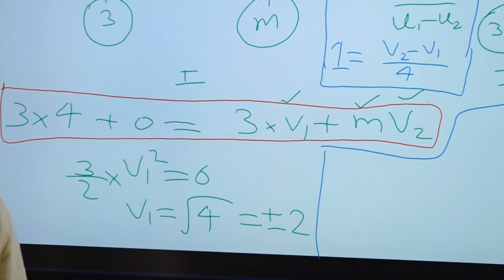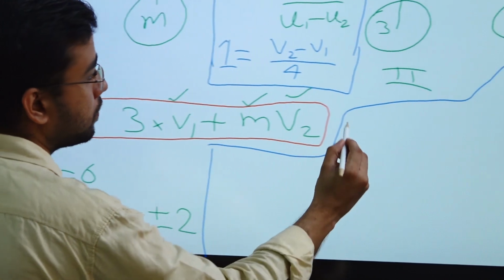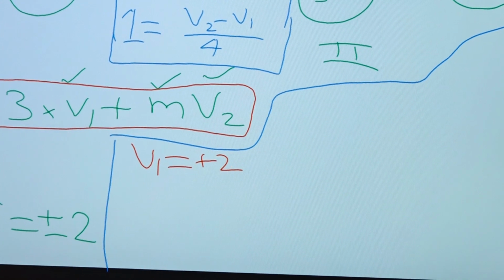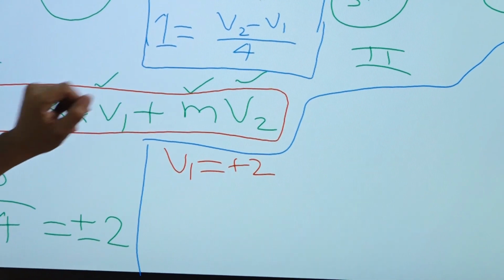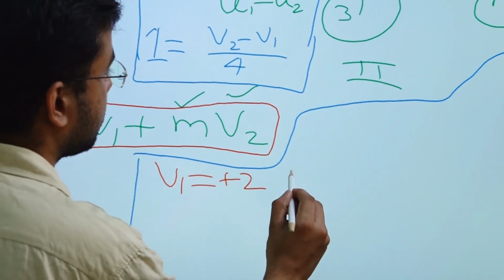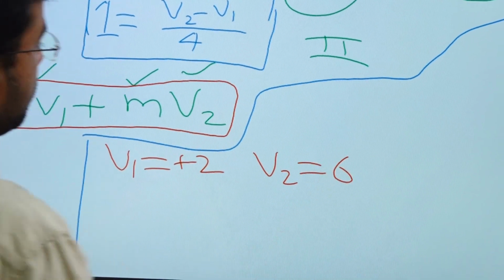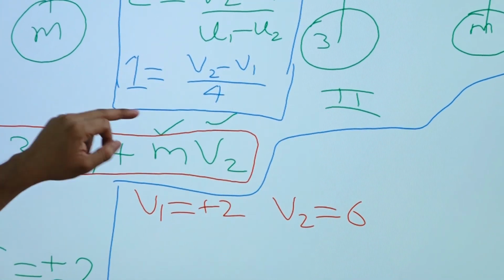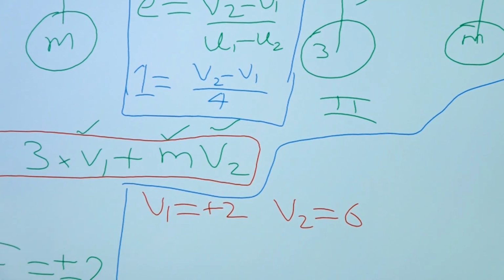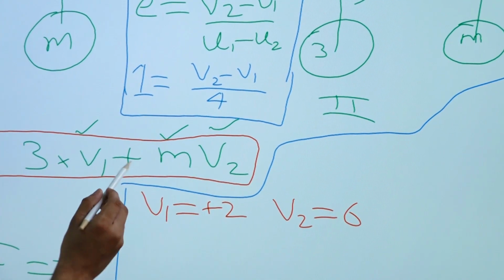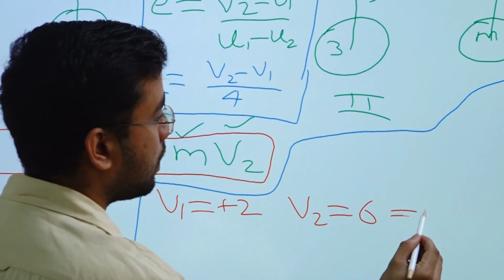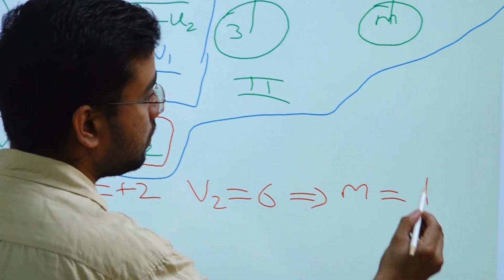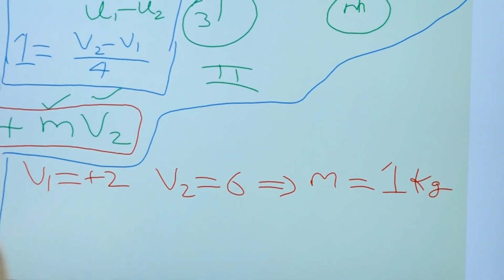So suppose first we will take V1 as plus 2. When V1 is plus 2, if you put it in this equation, what you will find? V2 as 6. Okay, you can see here 4 will go to the RHS, V1 will be plus 2, plus will add to the 4, and V2 will be 6. So when you put the V1 and V2 values here in this equation, you will find out the value of m, and that will be equal to around 1 kilogram. When you solve it, you will find it.